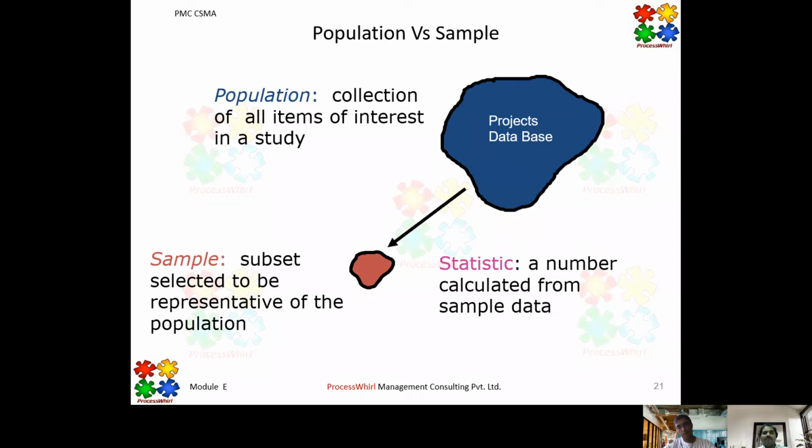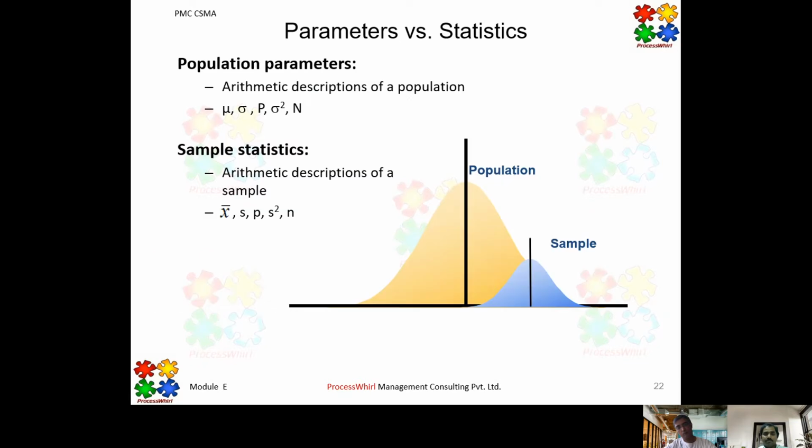We would have heard of average rainfall in a country, or average population in a country in a year, or average male height in a country. Such statistics are available for each and every country. Statistics is a number which can be calculated from the sample data, and it describes the sample behavior.